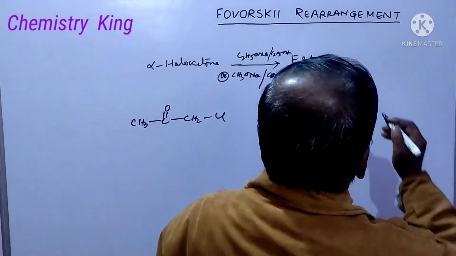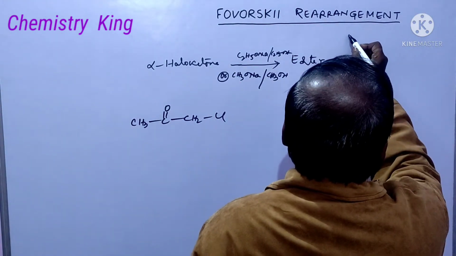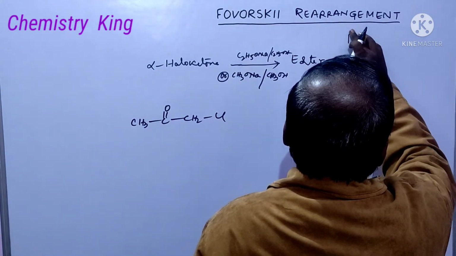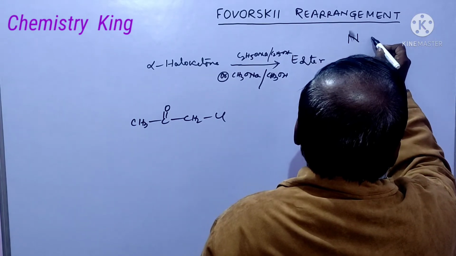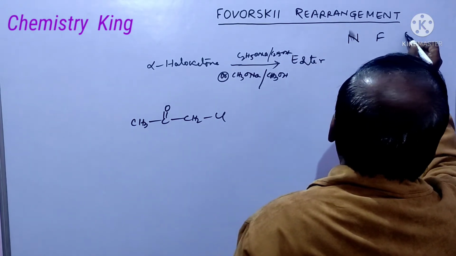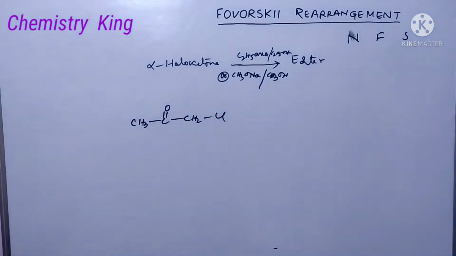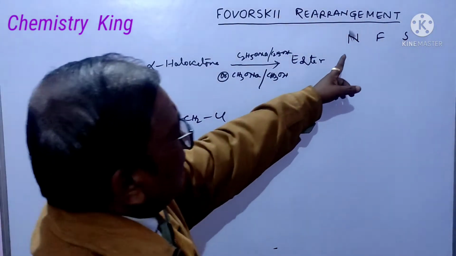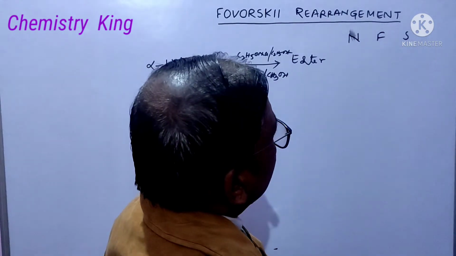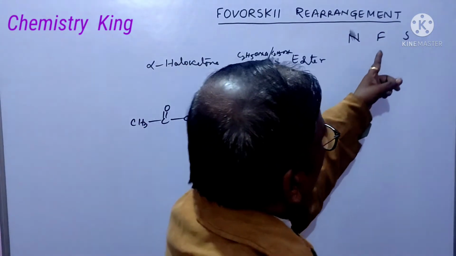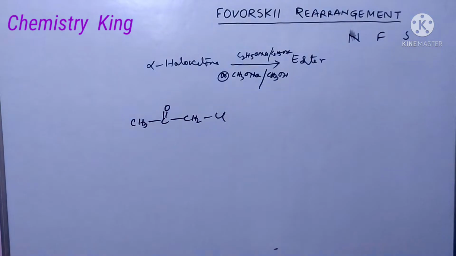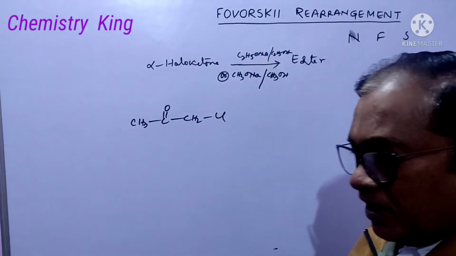Here one thing we have to remember. I always mention this trick: Neber rearrangement, Favorskii rearrangement and Shapiro rearrangement.